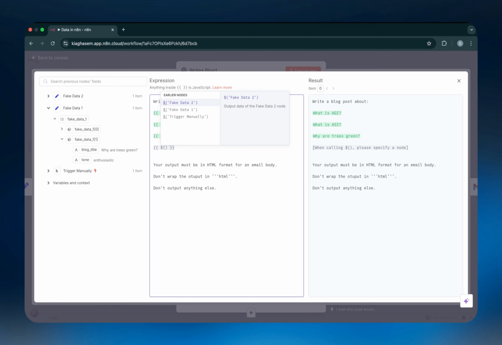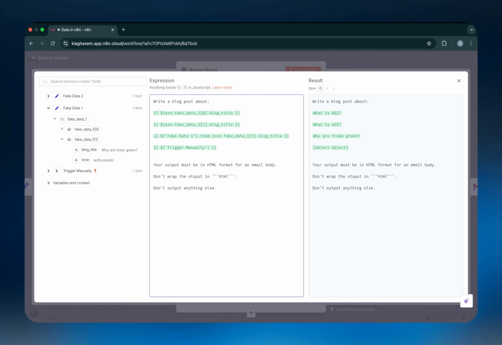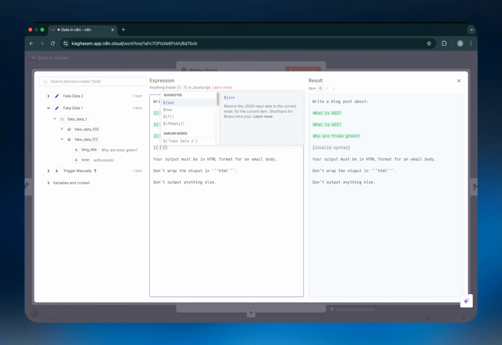I can just reference whichever one I want, and then I could choose whatever I want from them. Now, the simpler way to do it is just to actually delete this, put 2 open brackets, and as you can see, it already gives me suggestions for the earlier nodes. So I don't even have to write $ and open brackets. I can just go down, go to earlier nodes and choose whichever node I want.